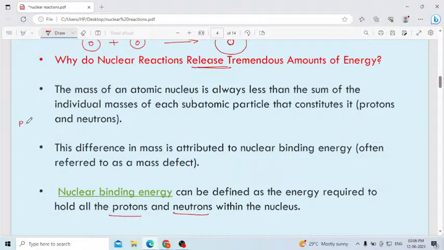Inside the nucleus we have protons and neutrons. Protons are positively charged, and neutrons do not contain any charge. This nuclear binding energy makes the protons and neutrons stay together inside the nucleus. Don't get confused: nuclear binding energy means the energy that exists inside the nucleus, which holds the protons and neutrons together.